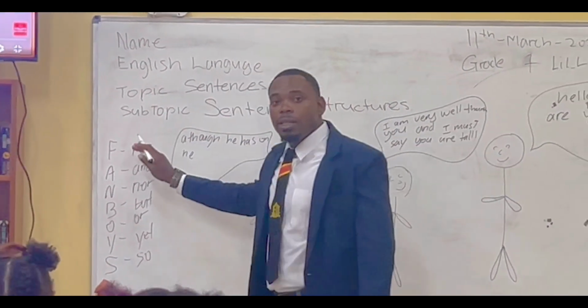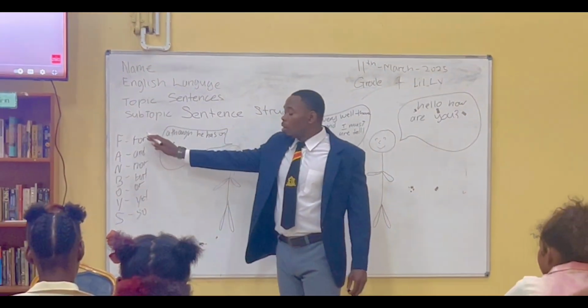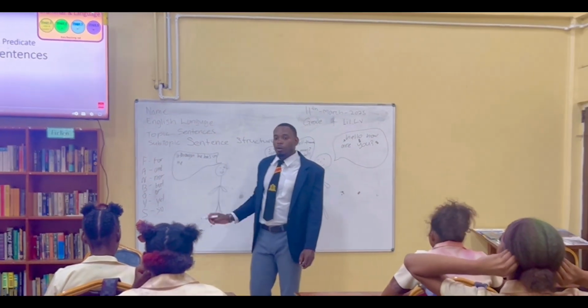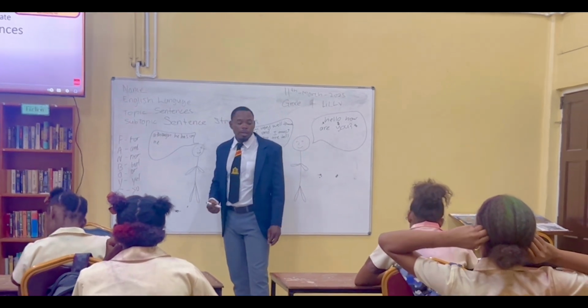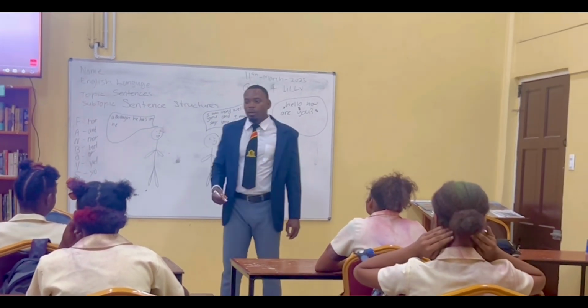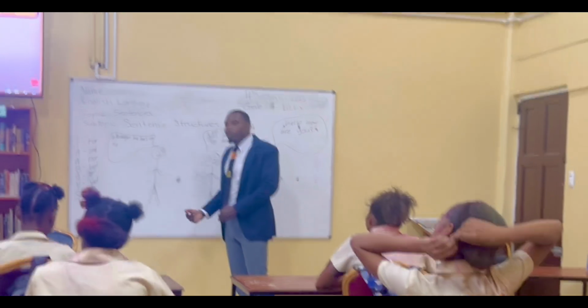Once you could actually see these conjunctions, they are the coordinating conjunctions. What are they? Coordinating conjunctions. Yes, these are the coordinating conjunctions.